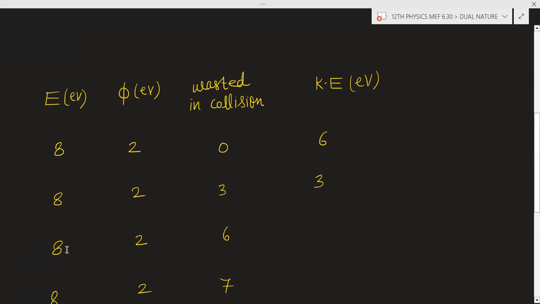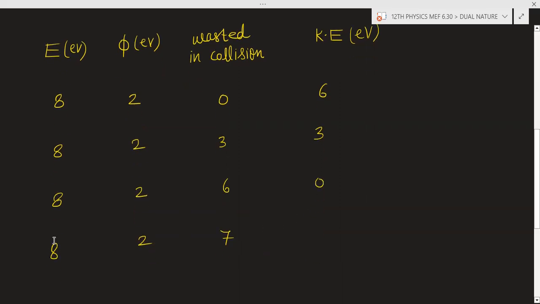Suppose you have given 8 electron volt. 2 electron volt is spent to overcome the work function, and 6 electron volt is spent in the collision of the electron with another electron. So total energy you have expended, 6 plus 2, is 8 electron volt. Now the kinetic energy of the ejected electron will be 0.